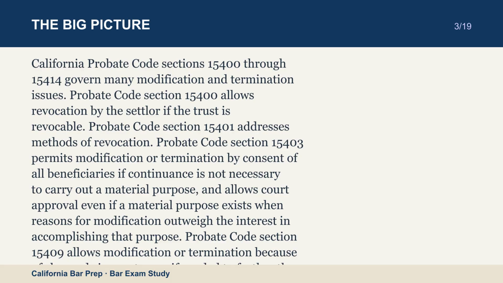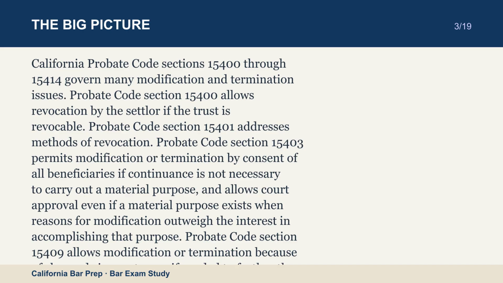California Probate Code sections 15400 through 15414 govern many modification and termination issues. Probate Code section 15400 allows revocation by the settlor if the trust is revocable. Probate Code section 15401 addresses methods of revocation.